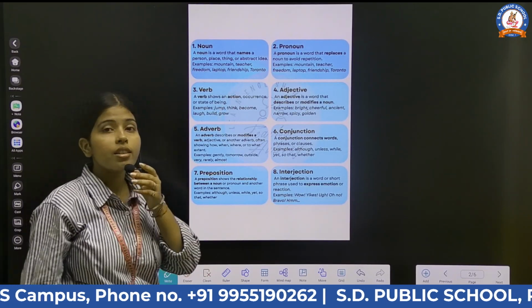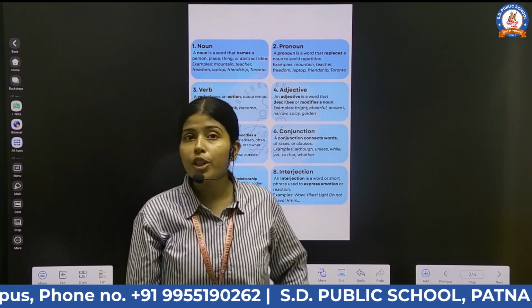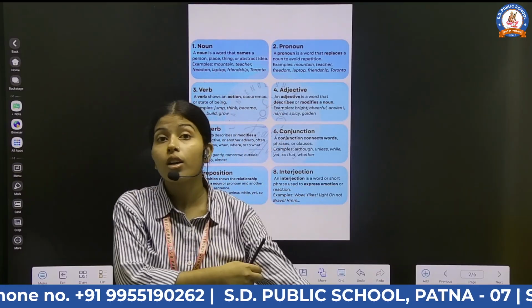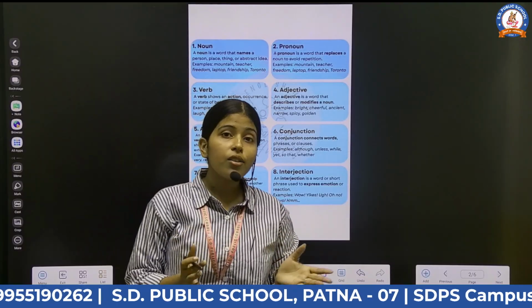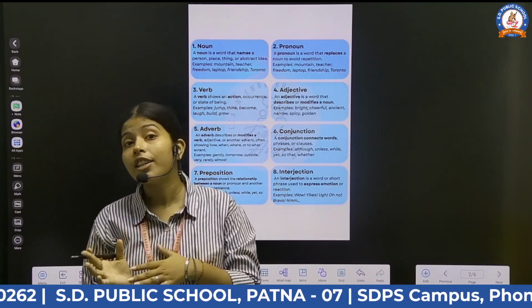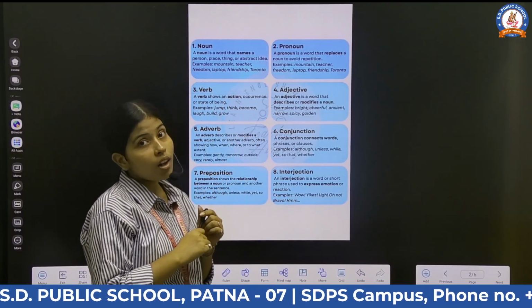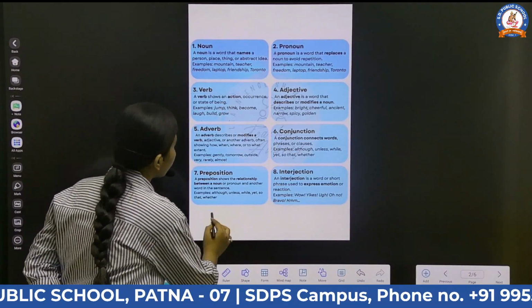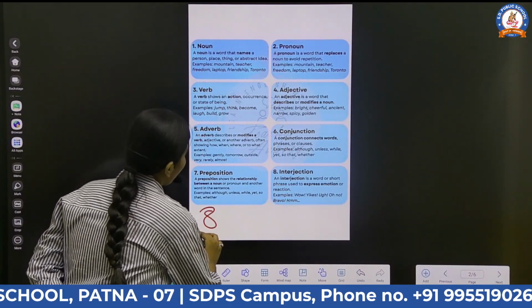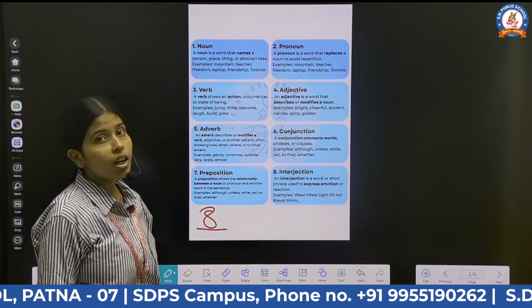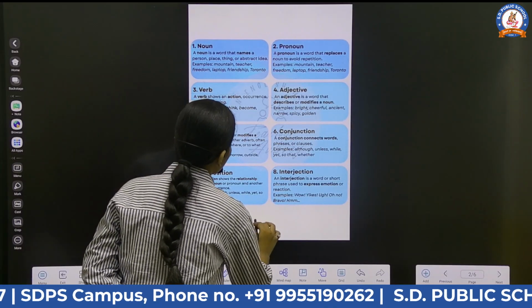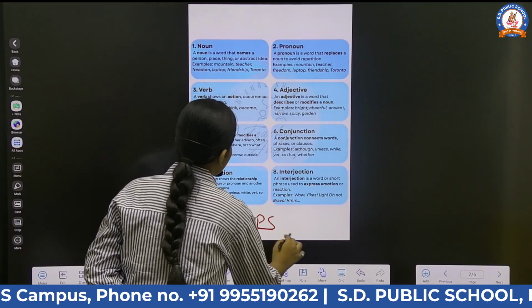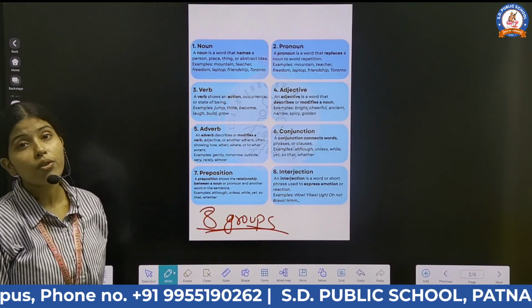Look, dear students, what are parts of speech? All the words of English are divided into 8 groups according to the work they perform in a given sentence. They are called parts of speech.